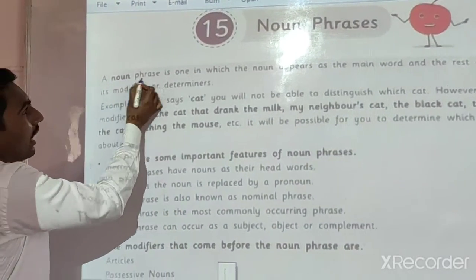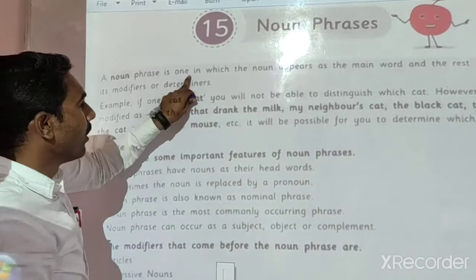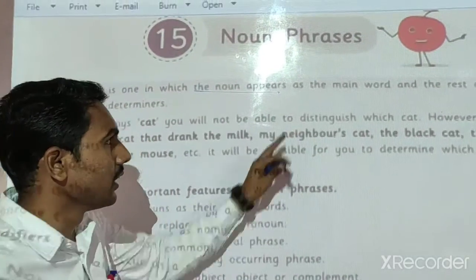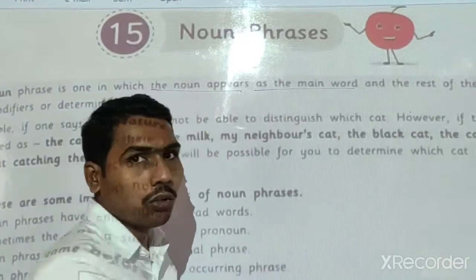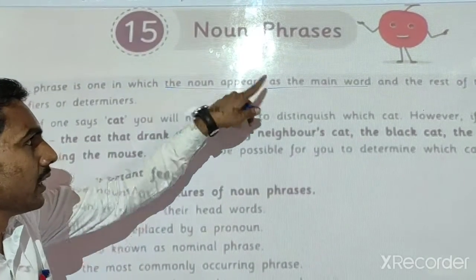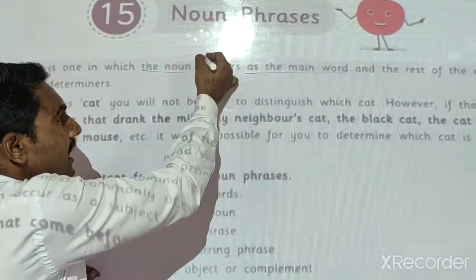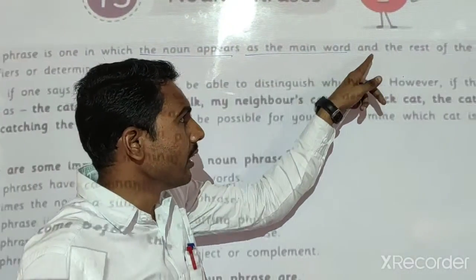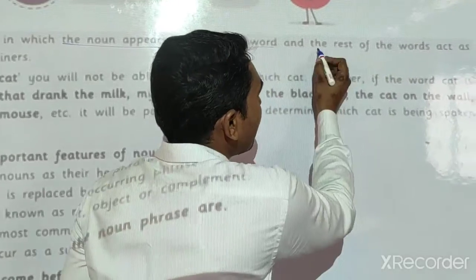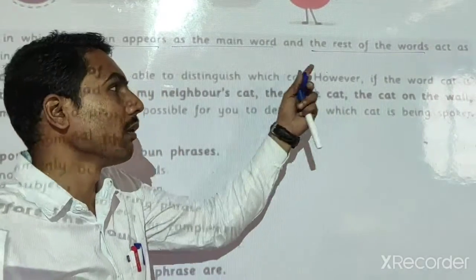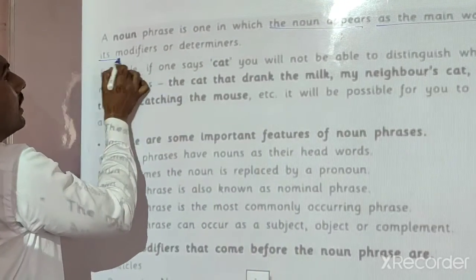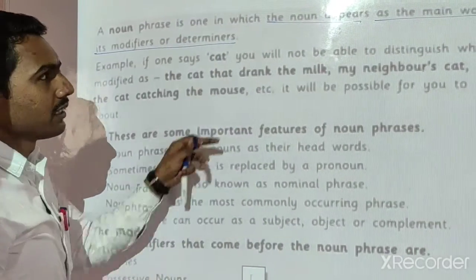Look here, a noun phrase is one in which the noun appears as the main word. Appears means this shows. The main word, and the remaining part of the words, act as its modifier or determiners.